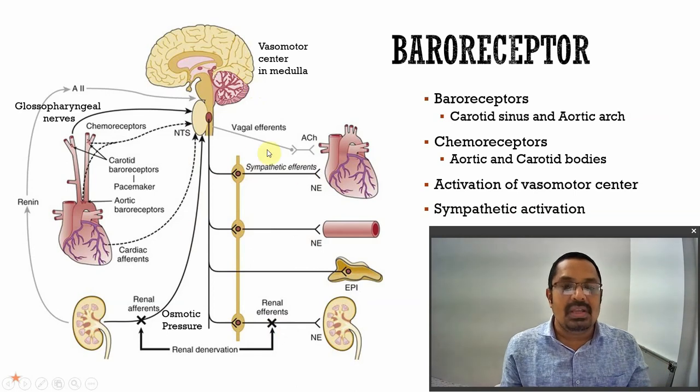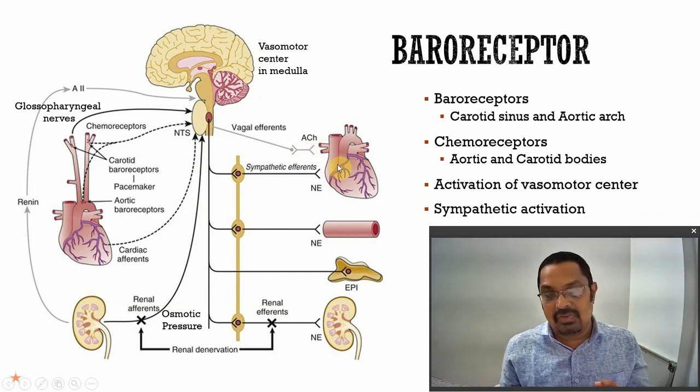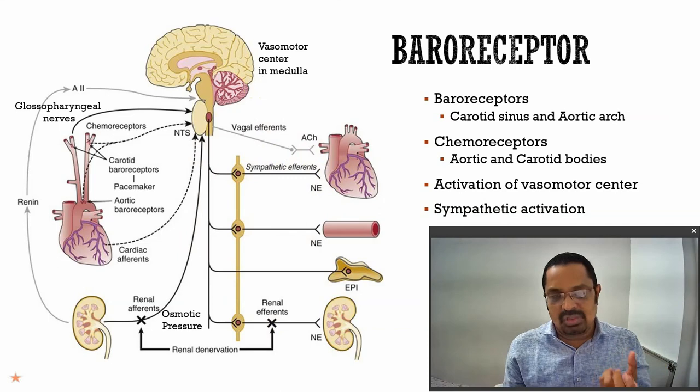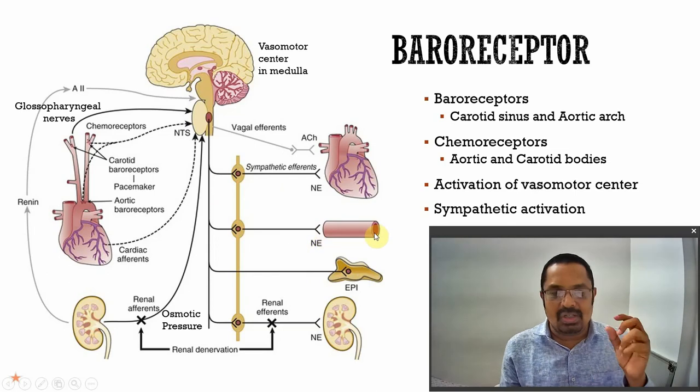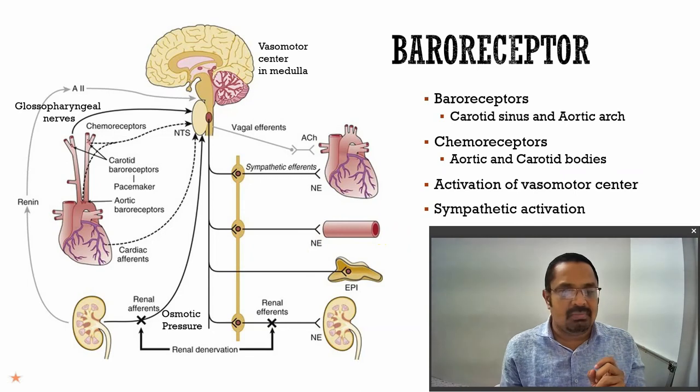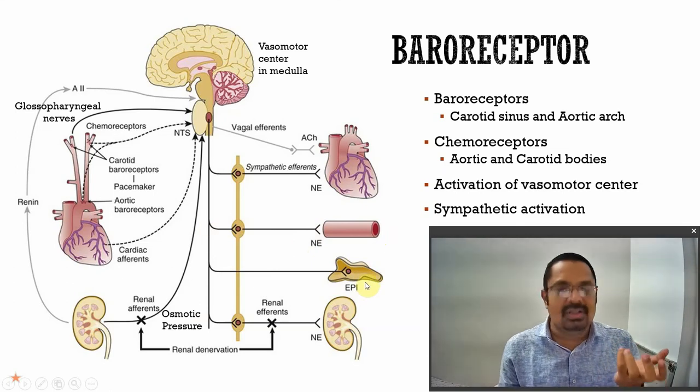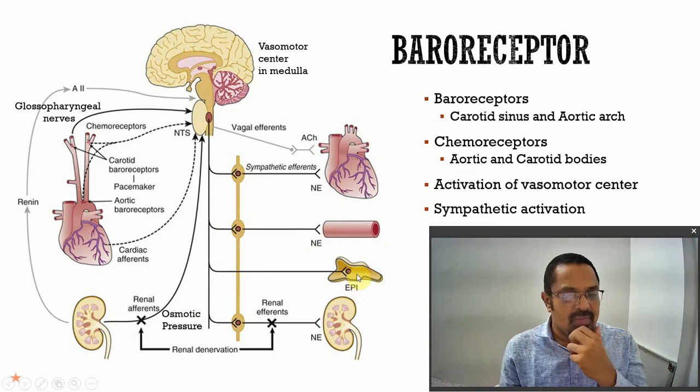First they stimulate the sympathetic nervous system, and through the vagus nerve, acetylcholine. So they manipulate the heart first of all, and the cardiac output and all these things will be manipulated. Second, they also send the signal by noradrenaline to the diameter of the blood vessel, so the alteration in the diameter of the blood vessel through the sympathetic tone can take place. They also send the signal to the suprarenal gland, the adrenal gland, and through that the adrenergic tone, so epinephrine, adrenaline release, is manipulated.